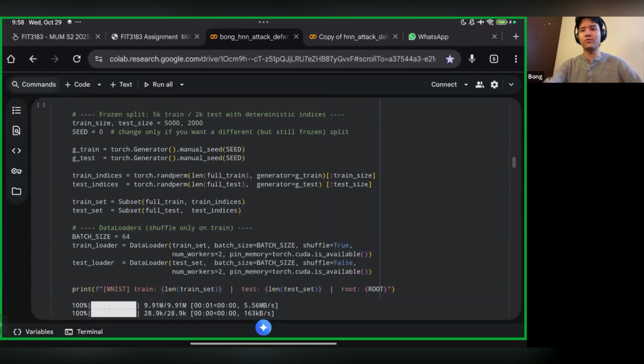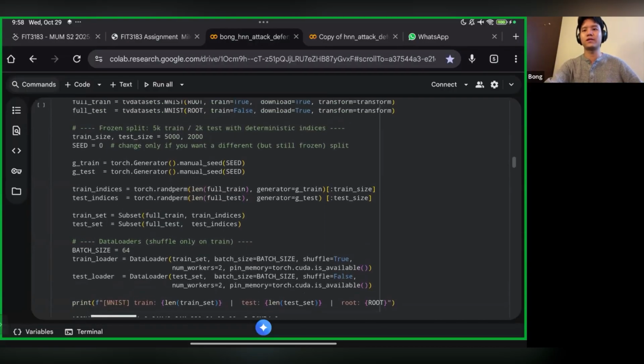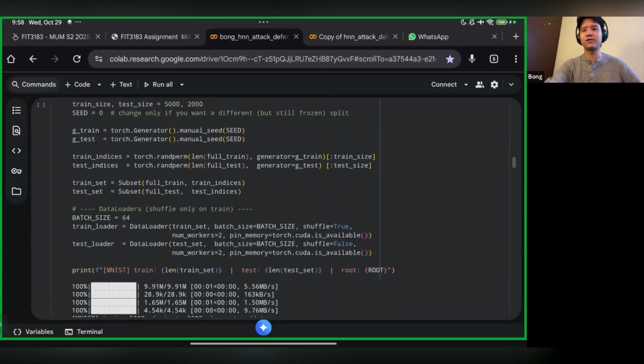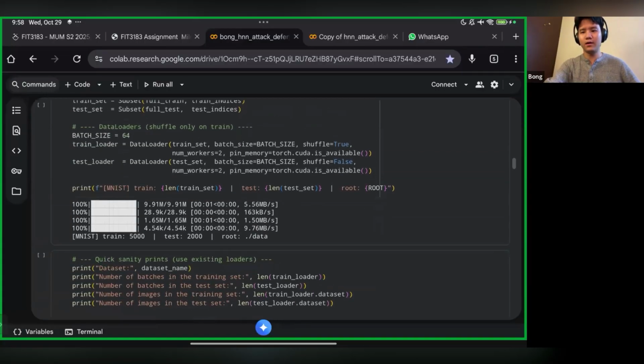So even with a 5,000 training size, when I wanted to do it for adversarial training, it took me almost 4 hours to train the model itself. So it's very time consuming, and I did not expect it from the original quantum hybrid CNN from the author, because that ran in less than 1 second.